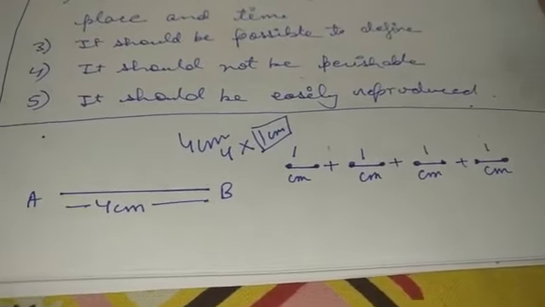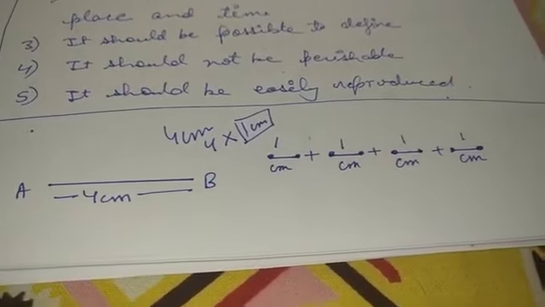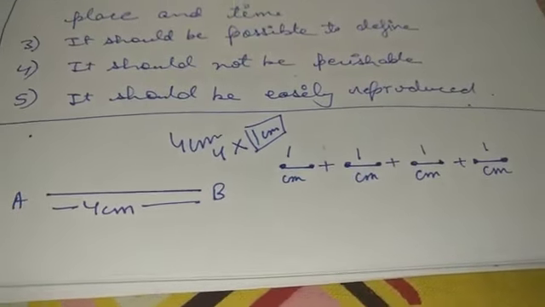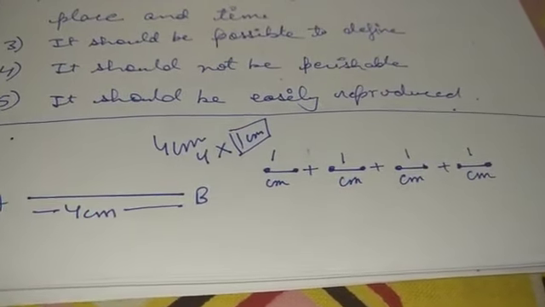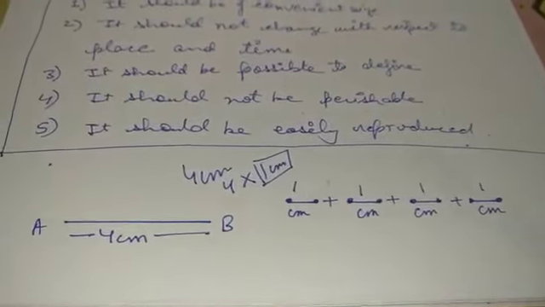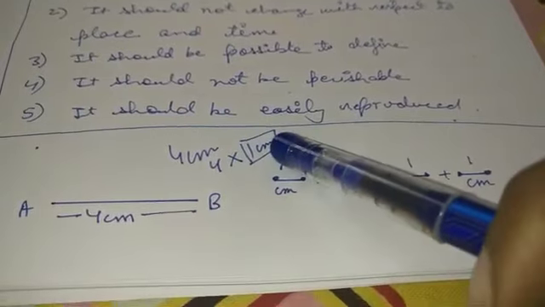Length is the physical quantity, and the standard quantity that we are using here is for comparison. How are we comparing this thing? The standard quantity that we are using is the centimeter part, or the length of a scale for the measurement. Now basically it contains two parts. One is the numerical part and the other one is a unit.